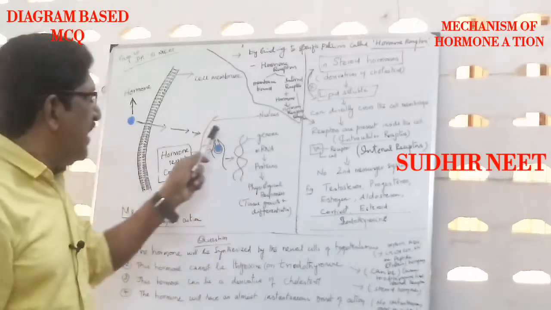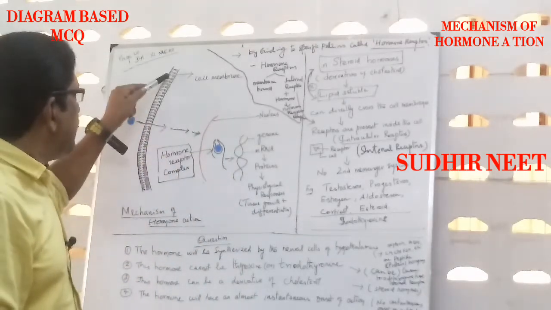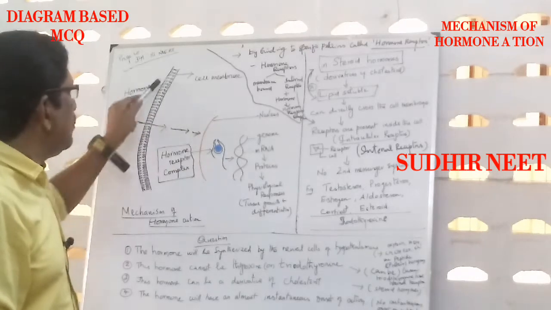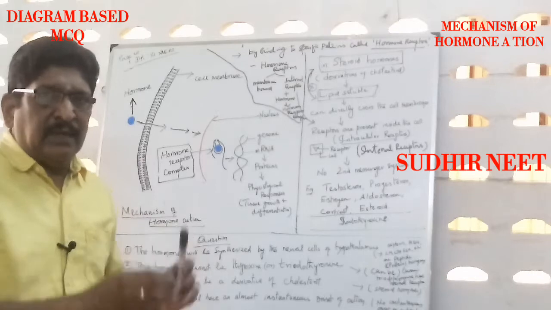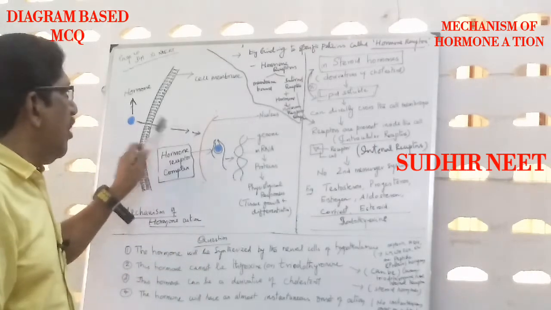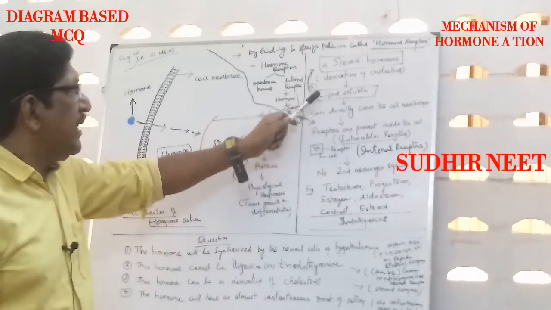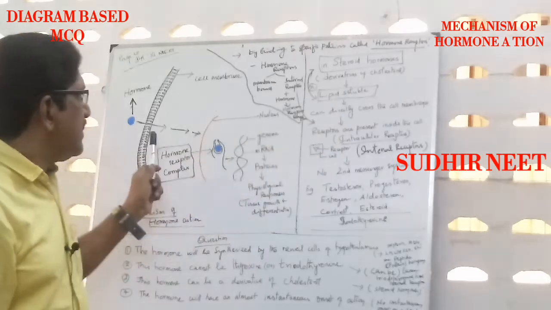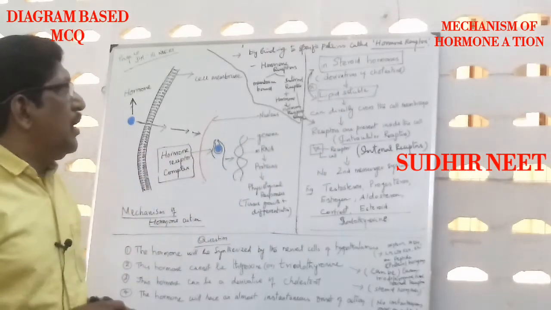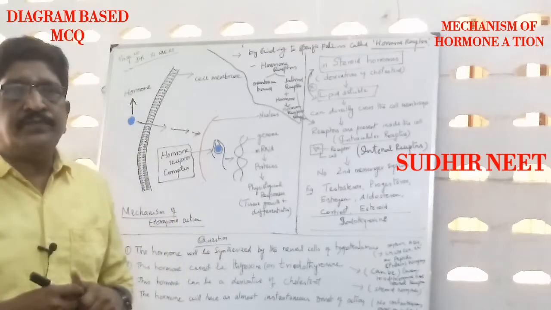So the hormone directly comes into the cell by dissolving the lipid molecules of the cell membrane. On seeing this diagram, we can come to the conclusion that it is a steroid hormone, because the steroid hormone is lipid soluble and can directly cross the cell membrane. These hormones cannot act by themselves.